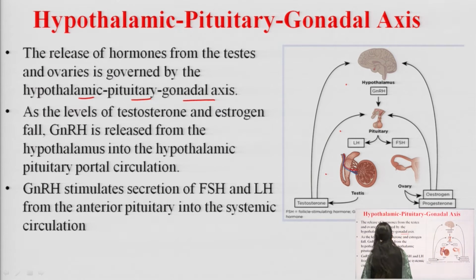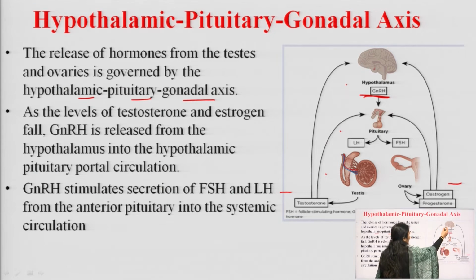Whenever there is a decrease in the level of testosterone or the female sex hormone estrogen, it stimulates the hypothalamic hormone GnRH, gonadotropin releasing hormone. This goes to the pituitary gland, where it stimulates gonadotropes to form luteinizing hormone and FSH.